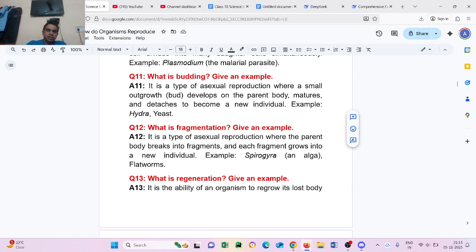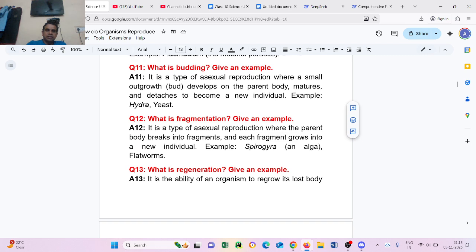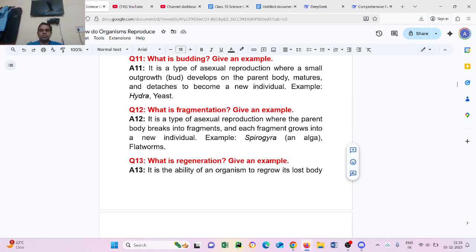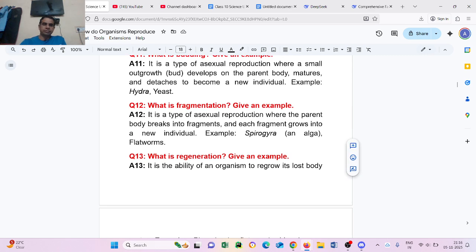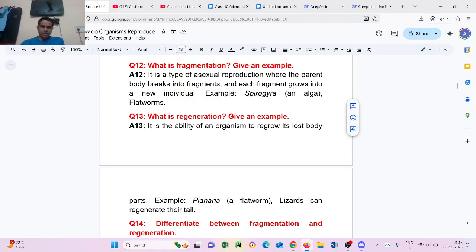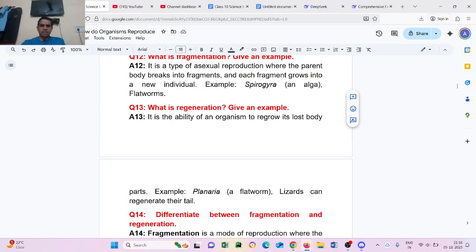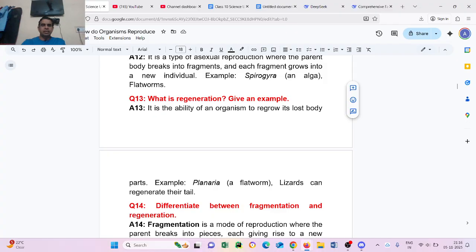Question number 13: What is regeneration? Give an example. It is the ability of an organism to regrow its lost body part. Example: planaria, a flatworm, and lizards, which regenerate their tail.